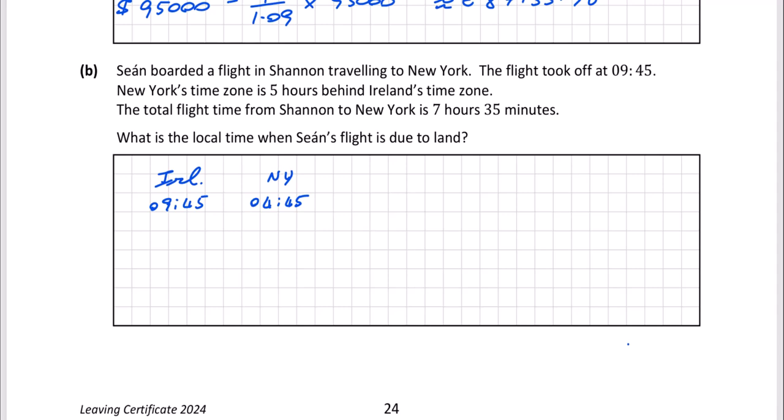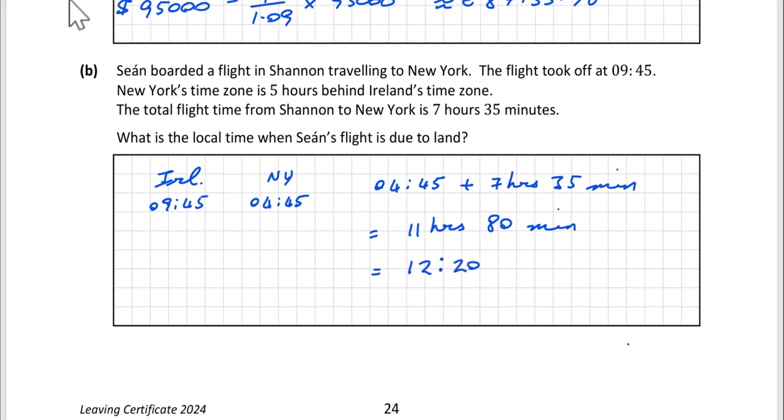So what we've got to now do is take our 04:45 hours and we've got to add 7 hours and 35 minutes. Well, if we add 7 hours to 4, that'll give us 11 hours. And then if we add 35 minutes to 45 minutes, that'll give us 80 minutes. Now there's 60 minutes in an hour, so that's really 12 hours and 20. So our time in New York then is 12:20.